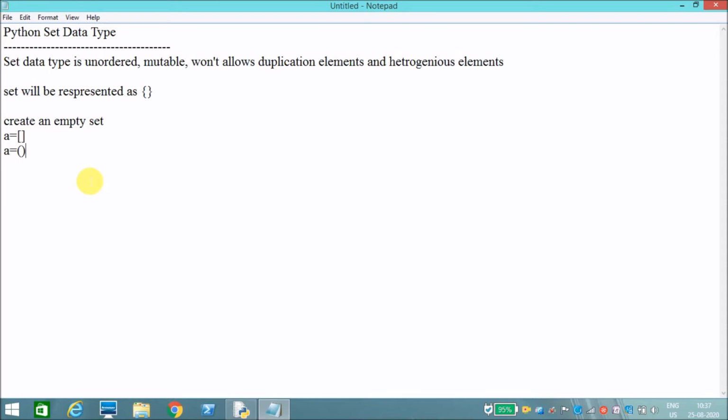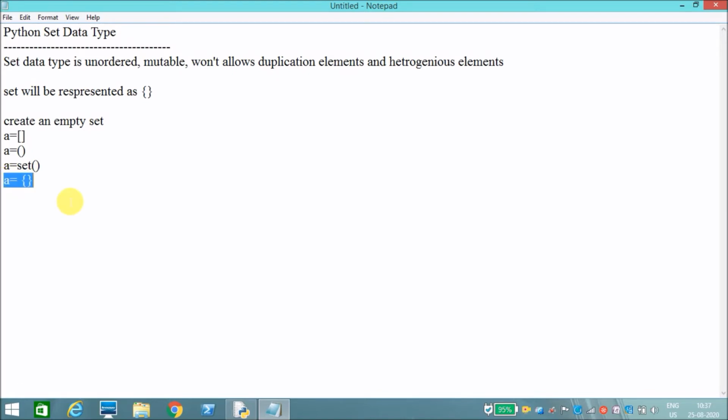Now, to create a set, there is a function, set, which helps us create an empty set. We can't create a set like this, because if we create it like this, it will be considered a dictionary.